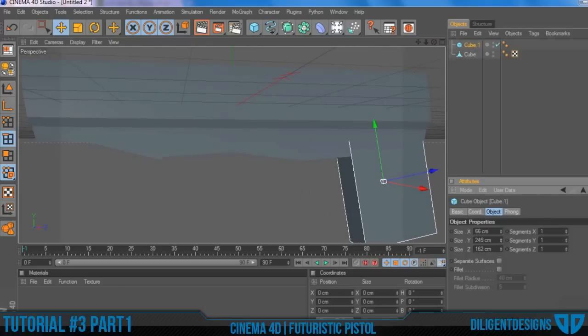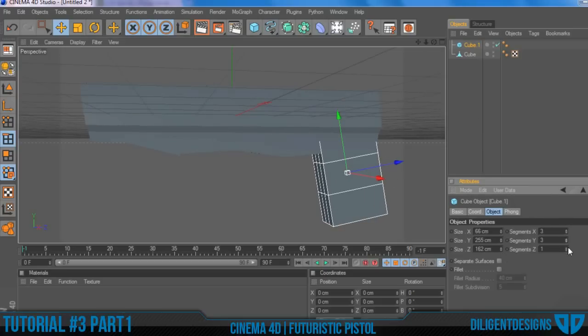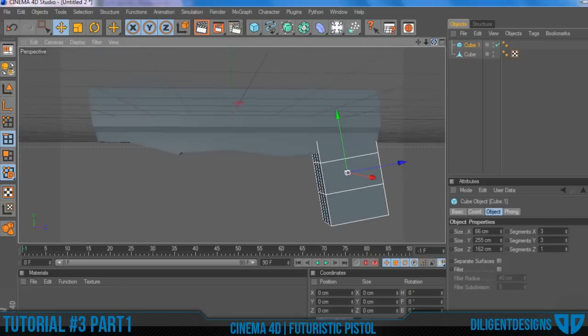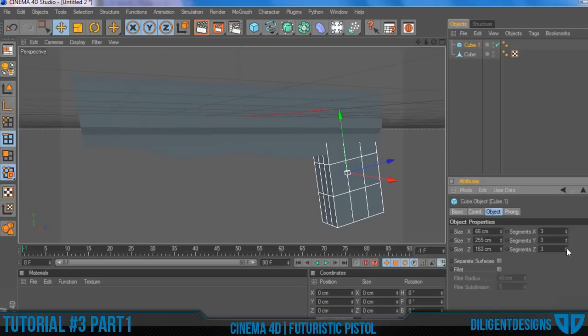Turn up the Y, make it a little longer, and then add your segments, and then that's the basic stock handle model. So yes, that looks good.